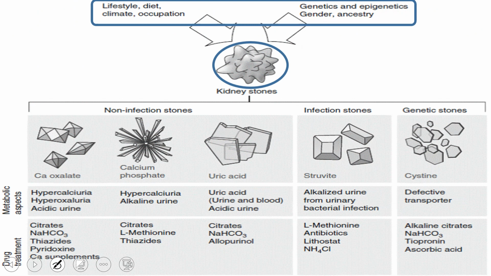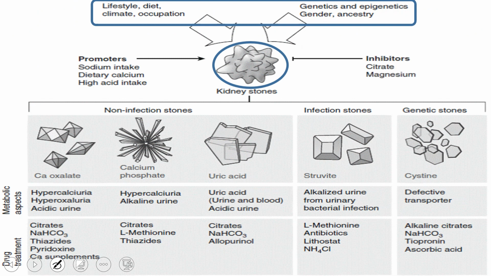Now these kidney stones can be divided differently on the basis of how they form. The first type is non-infectious stones, which are not caused by any kind of infection. The second is because of infections, and the third is on the basis of genetic defect.